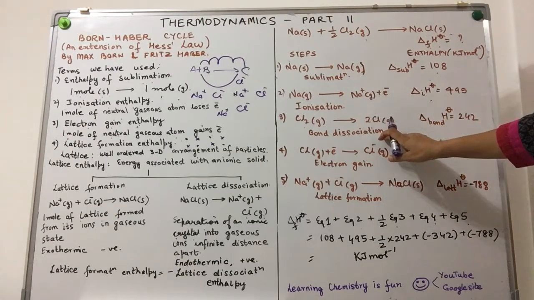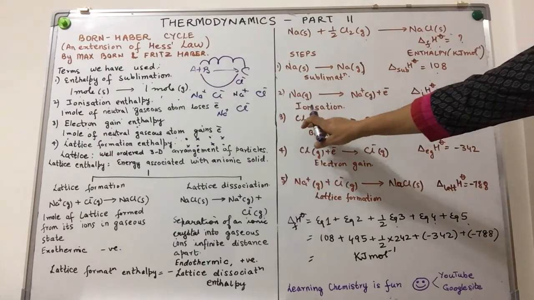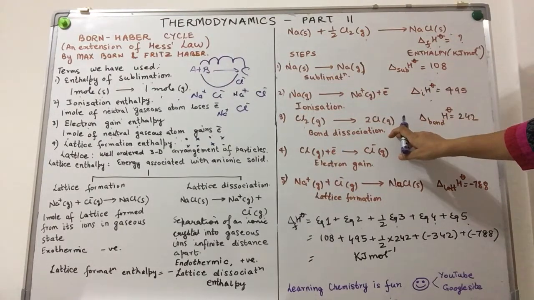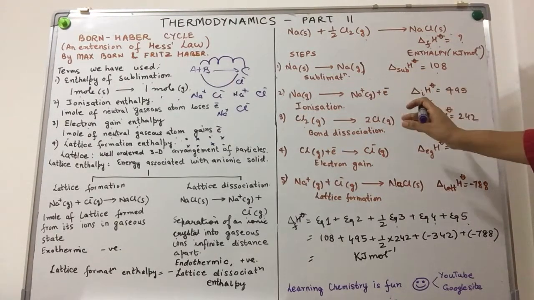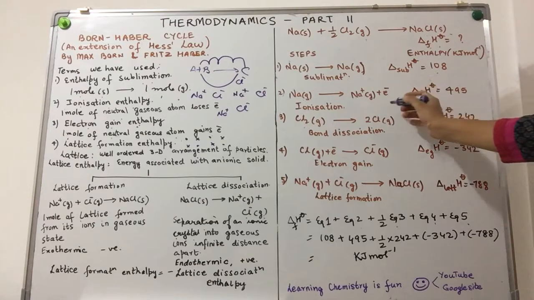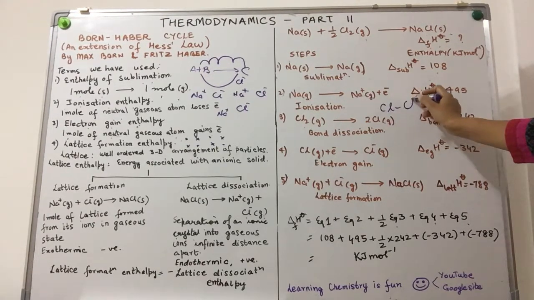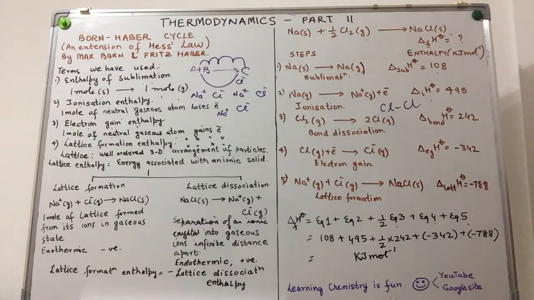Bond dissociation enthalpy. That means the chlorine molecule breaks down to form two chlorine atoms. We are breaking the friendship between two chlorine atoms which had come together to form a friendship, a bond. The bond enthalpy for this is 242. That means this much bond enthalpy is required in order to break the bond between two chlorine atoms.